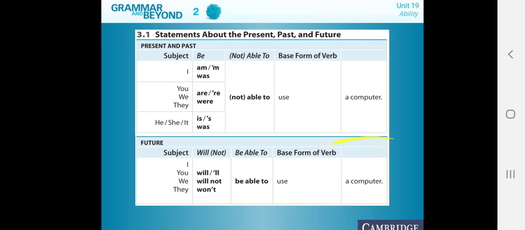Remember that we can use several subjects as well. In this case, we use the auxiliary will only, right? That's the main thing you need to remember.